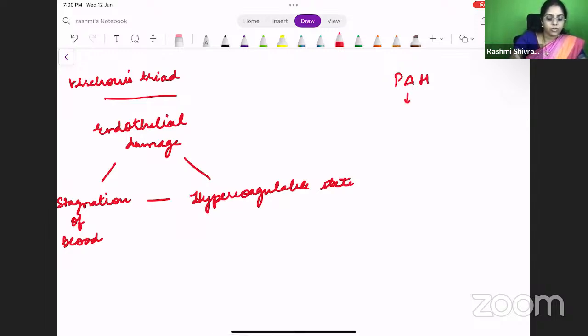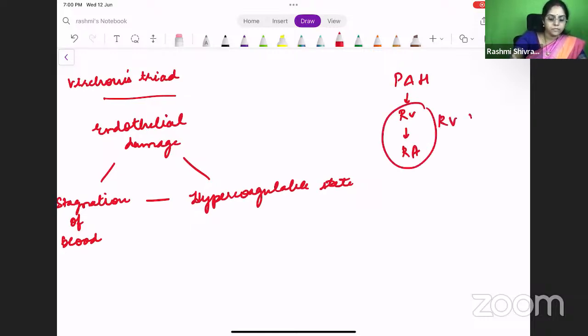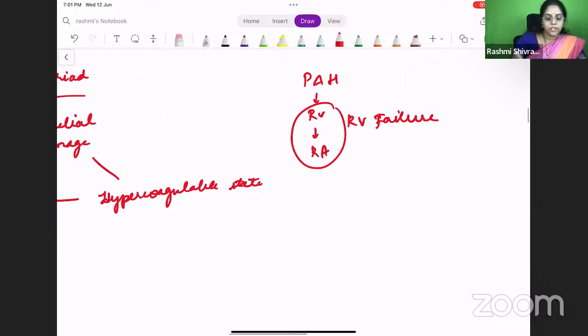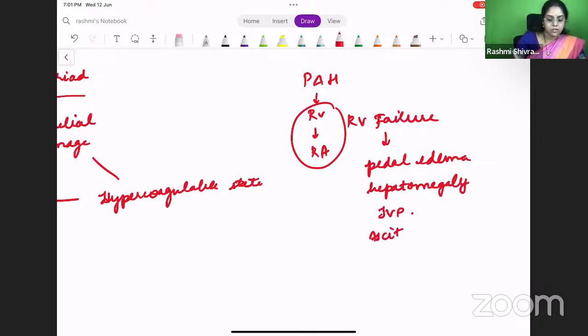This is reflected onto the right ventricle, later onto the right atrium. So what happens? There is a right ventricular failure. So what are the findings of the right ventricular failure? You will have pedal edema, then hepatomegaly, tender hepatomegaly. Your JVP will be elevated. You will have ascites. Right. All these things are findings.